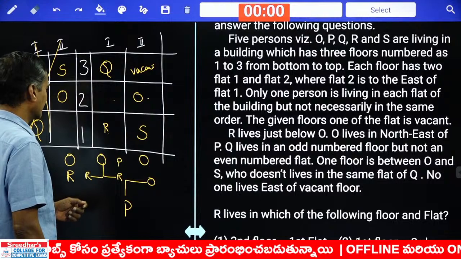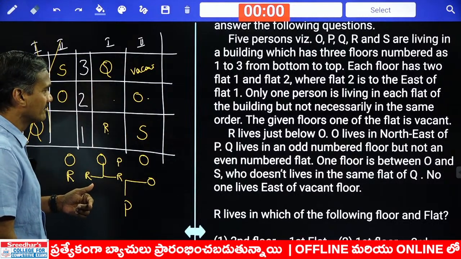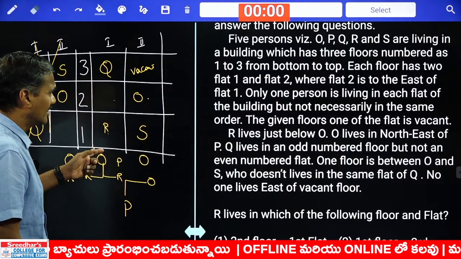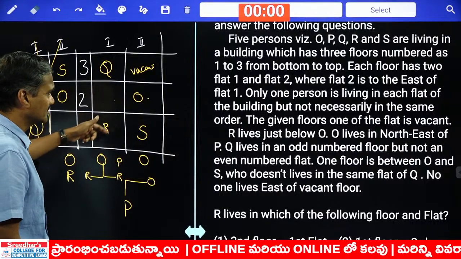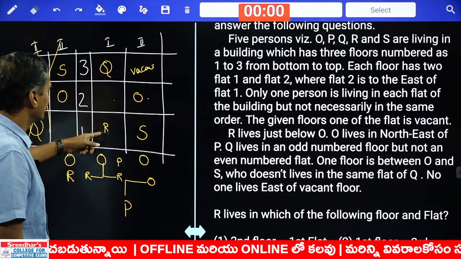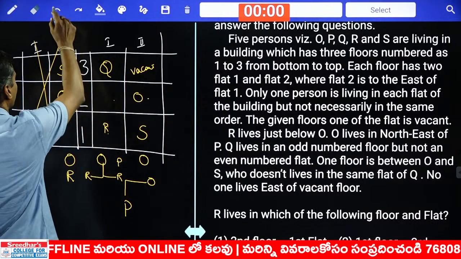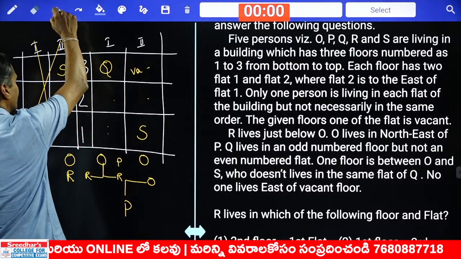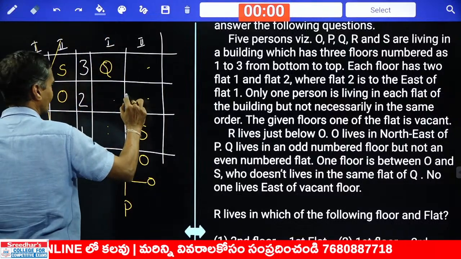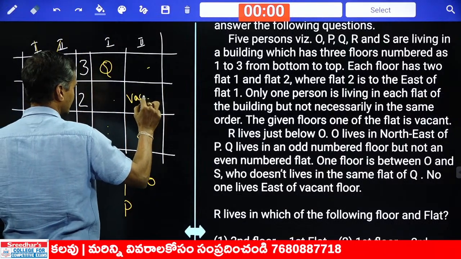If R is here, then P must be there, and R lives just below O. O lives in the northeast of P is not possible here. Hence vacant floor cannot be here. As vacant floor cannot be here, where should this vacant floor be? This is a vacant floor.